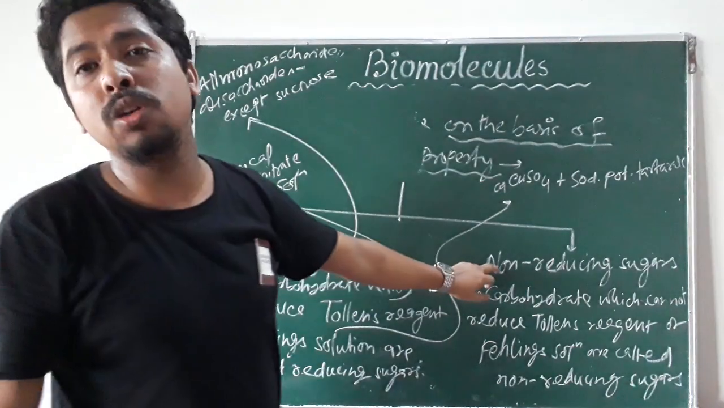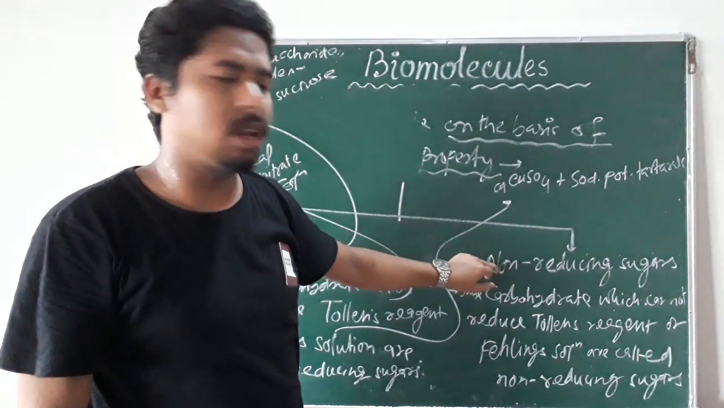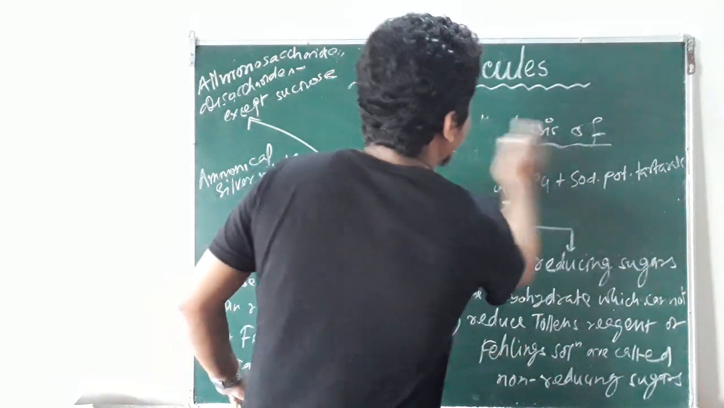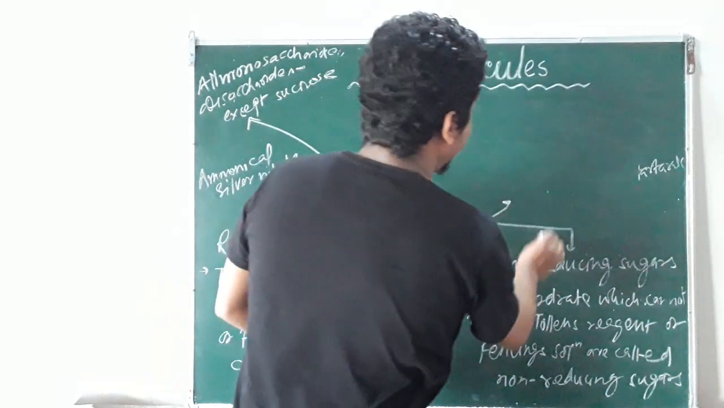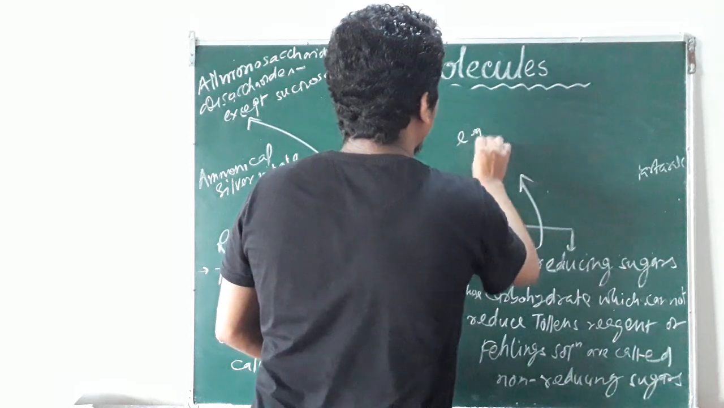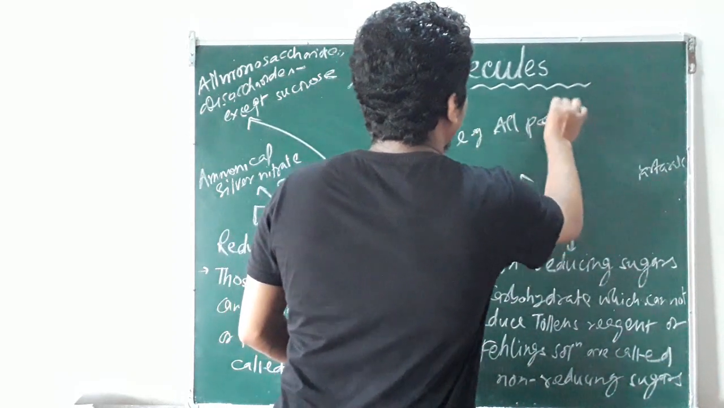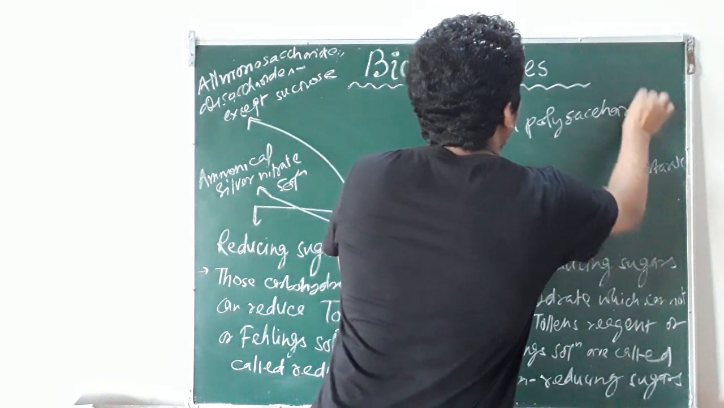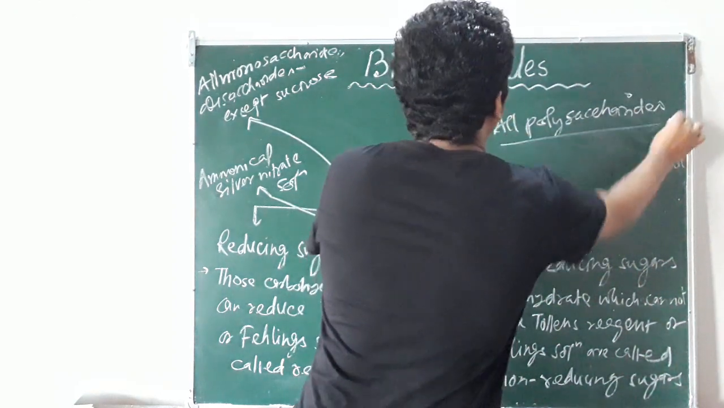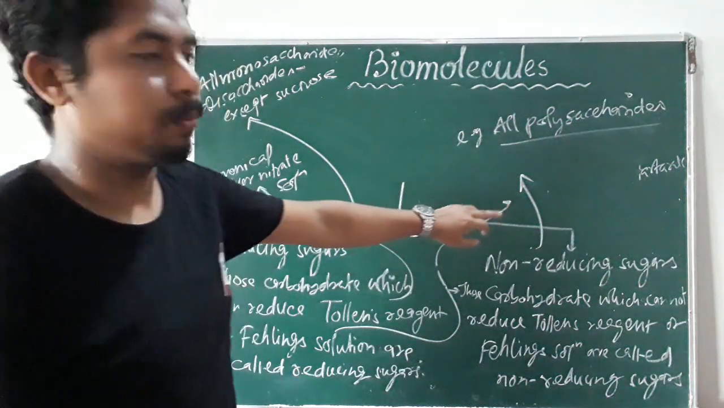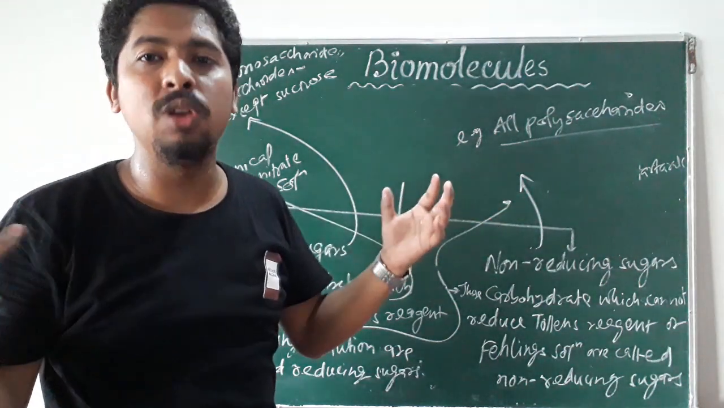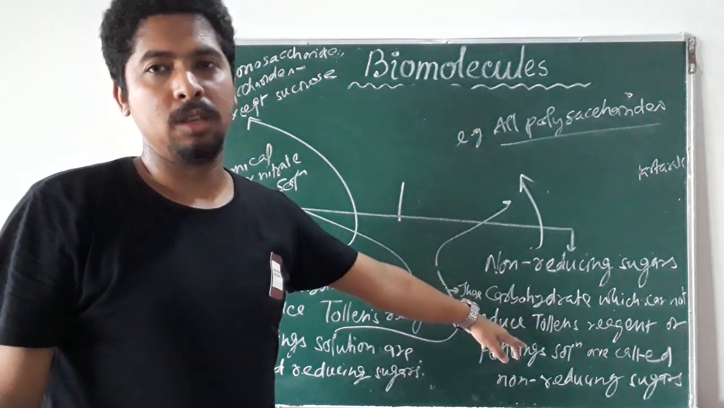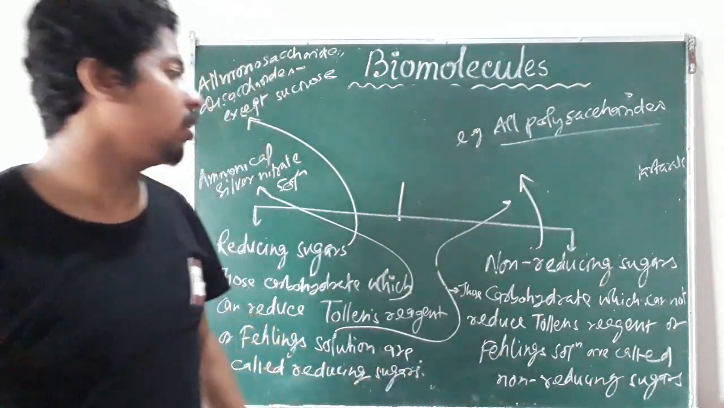And the non-reducing sugars are all polysaccharides. All polysaccharides are examples of non-reducing sugars, because their aldehyde and ketonic forms are in the combined form. So they cannot reduce Tollens' reagent and Fehling's solution, so they are called non-reducing sugars.